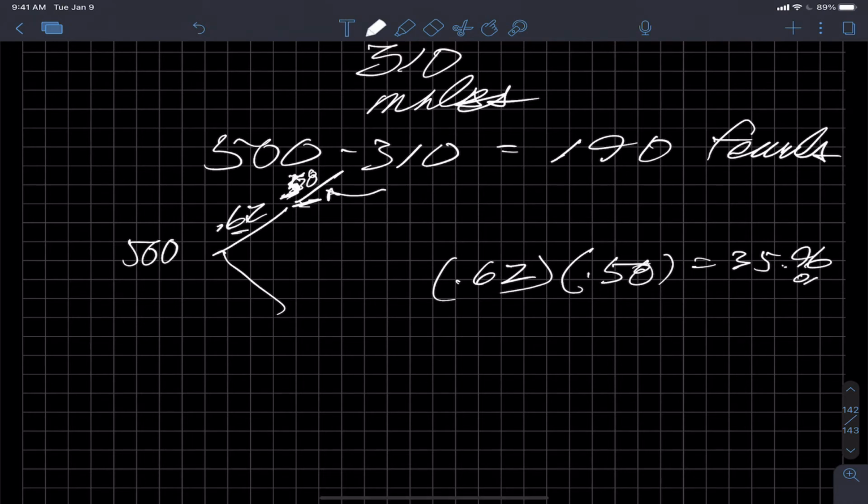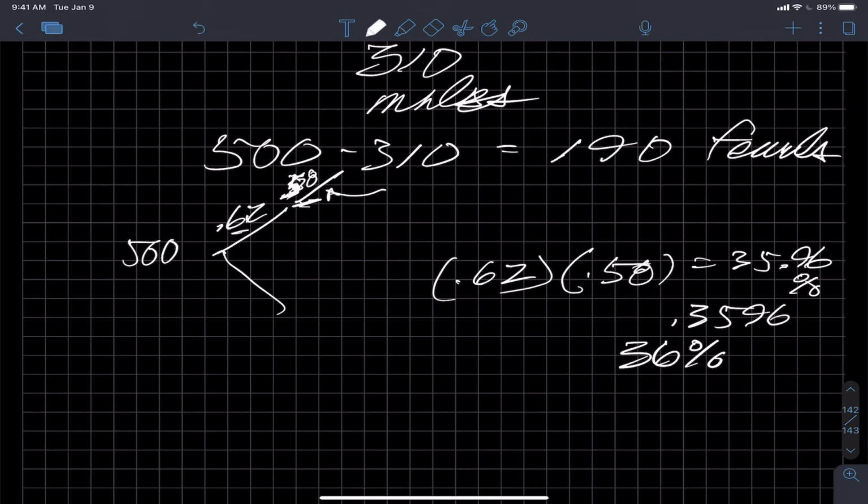.96%, or 0.3596, or rounded is 36%. Okay, what do they want? Rounded to the what? It doesn't say, so I'm just going to go with the 36 and see what happens.